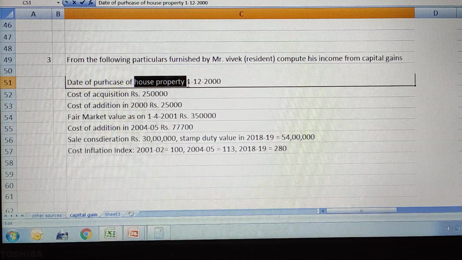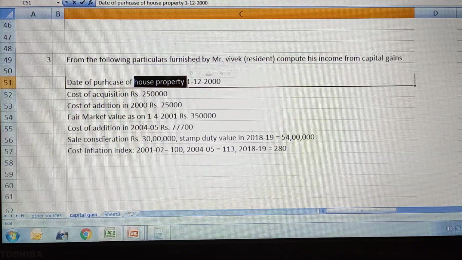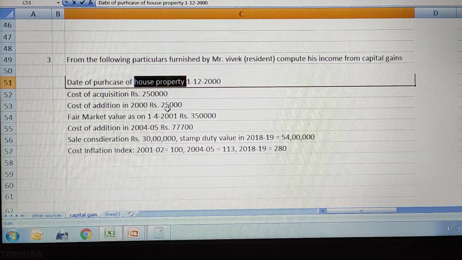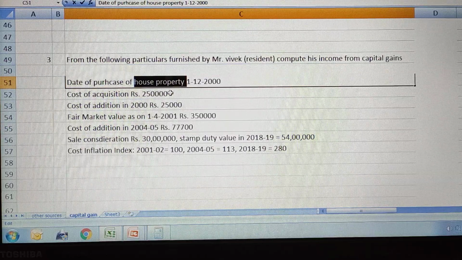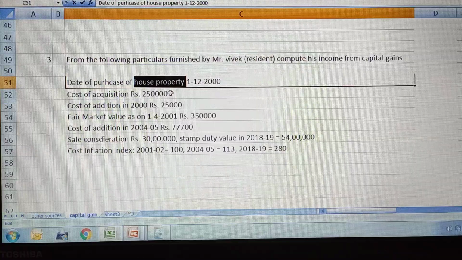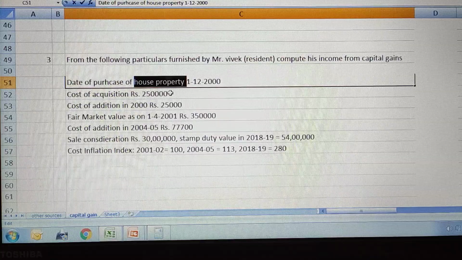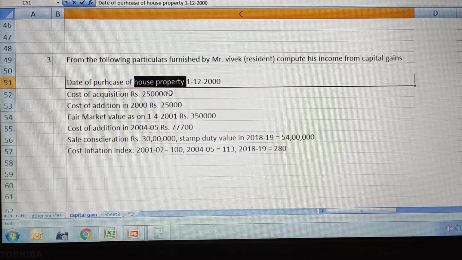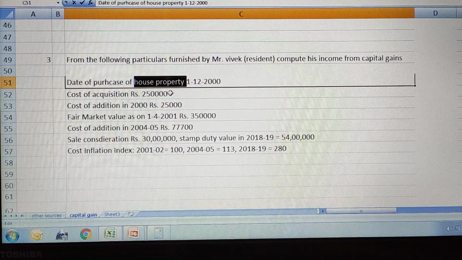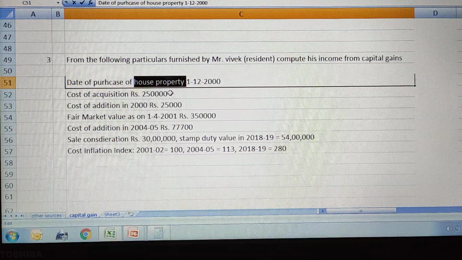There are 3 types of assets: financial asset, depreciable asset and other assets. So house property falls under other assets, right? The criterion for other assets is 3 years. If the assessee holds the property for up to 3 years, it will be short term. If it is more than 3 years, it will be considered a long term capital asset. If it is a long term capital asset, we need to calculate long term capital gain. And if it is a short term capital asset, we need to calculate short term capital gain.